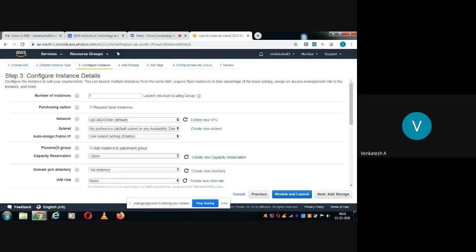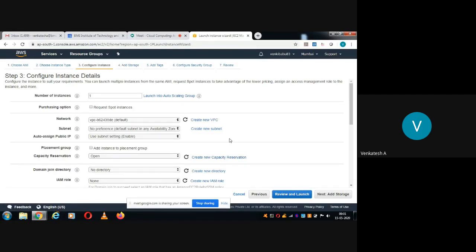And placement group, say for example, in case of companies, they'll be creating one particular group and linking all the instances to one particular group. Say for example, you may have one developer group, you may have one tester group, and so on. If you have any such thing, you can select the group here and link it to it. Placement group, I don't have anything, so I'll retain all the default settings. Once again, next.